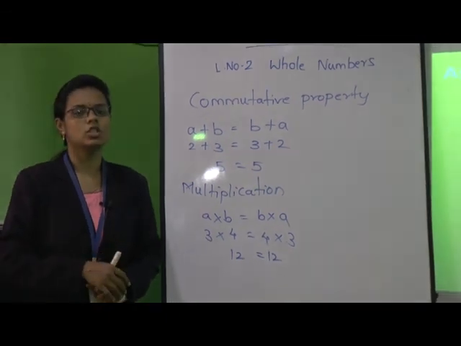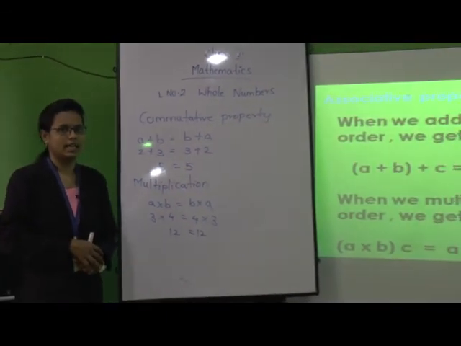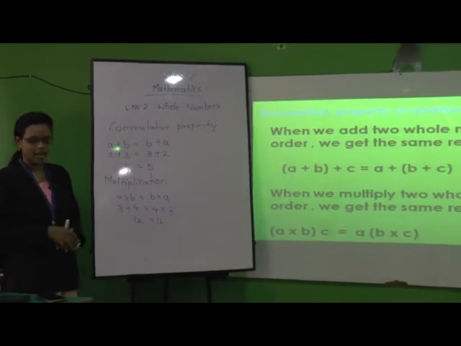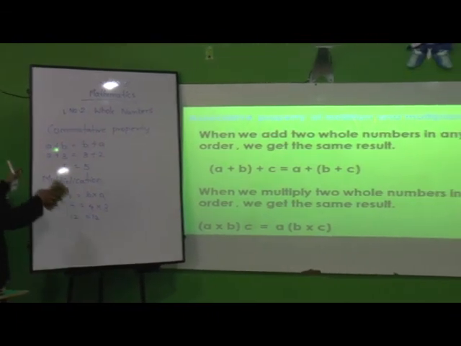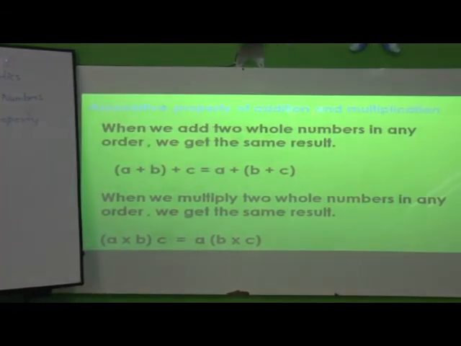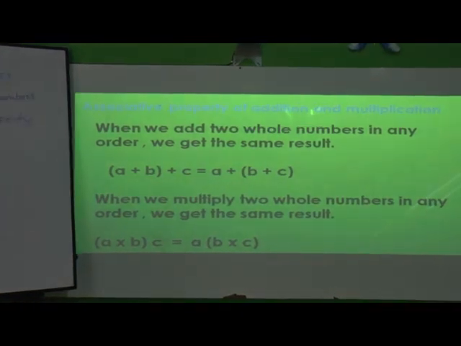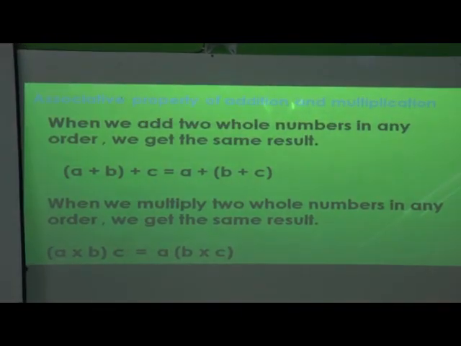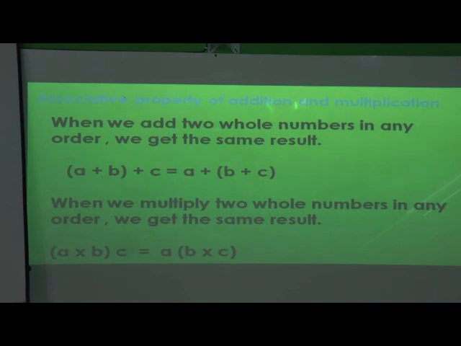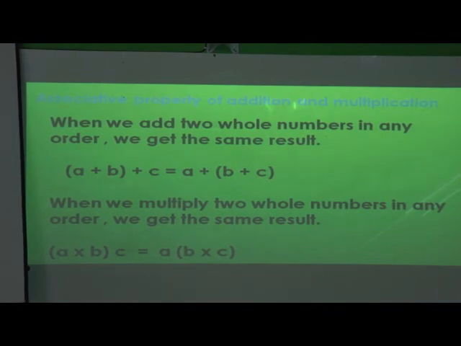Next is the associative property of addition and multiplication. Okay. Till now we have seen two properties. This is the third property: the associative property of addition and multiplication.